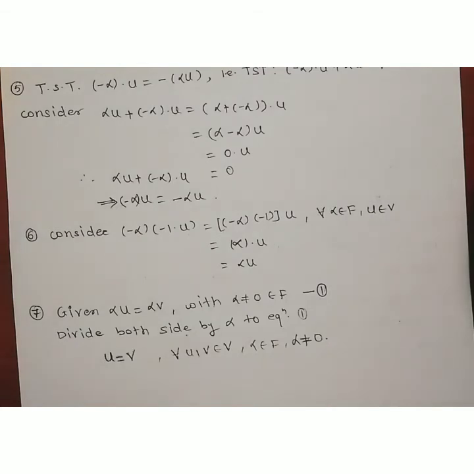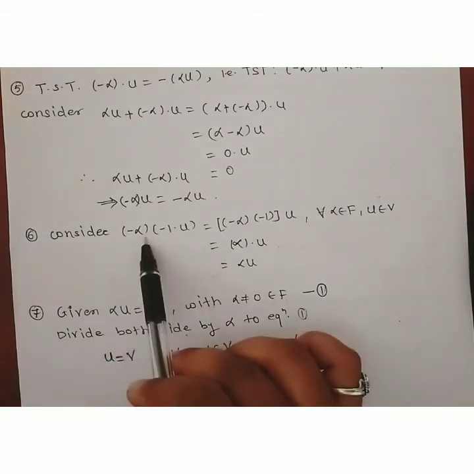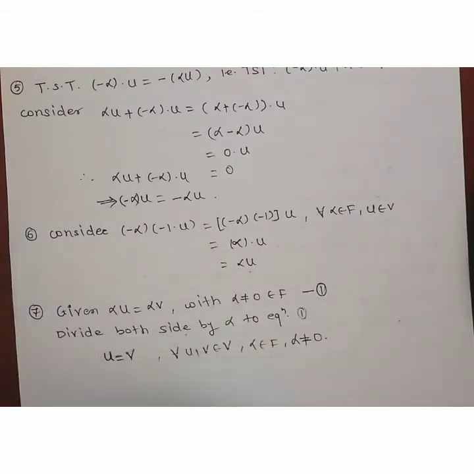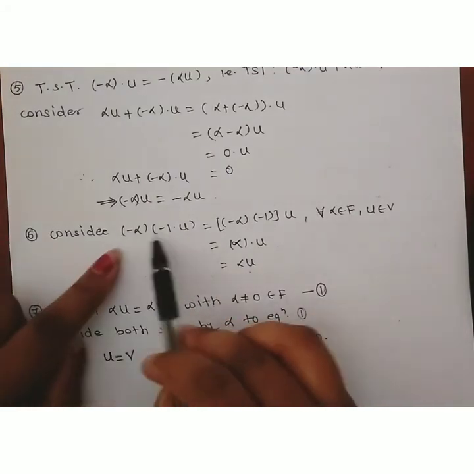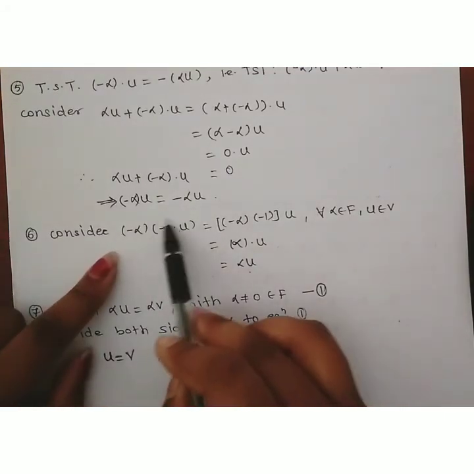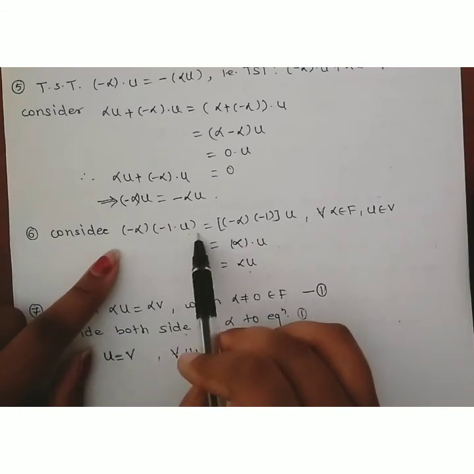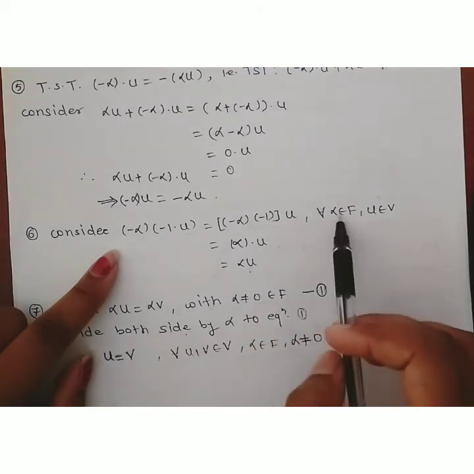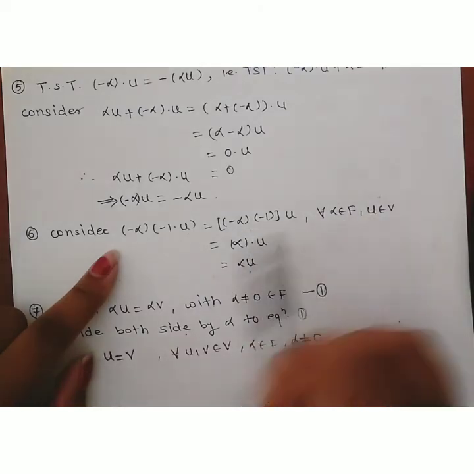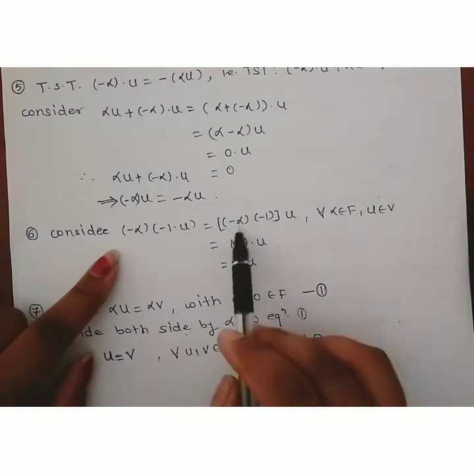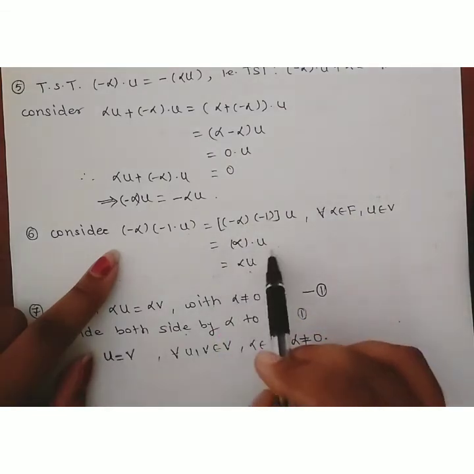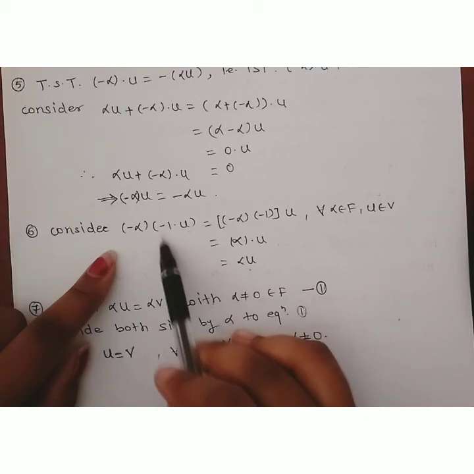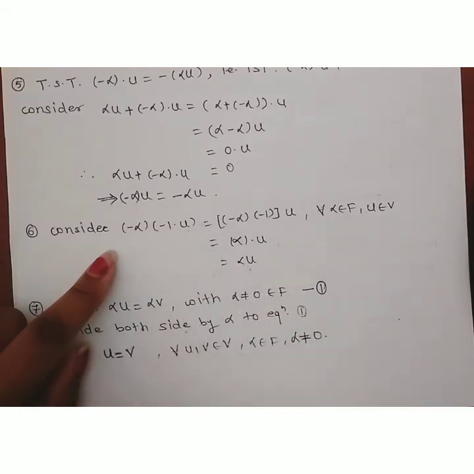Then the sixth property: we have to show that minus alpha into minus 1 into u is equal to alpha u. Consider minus alpha into minus 1 into u, for all alpha belonging to the field F and u belonging to V. This holds since V is a vector space. Then minus alpha into minus 1 becomes alpha, so it is alpha into u, which is alpha u.